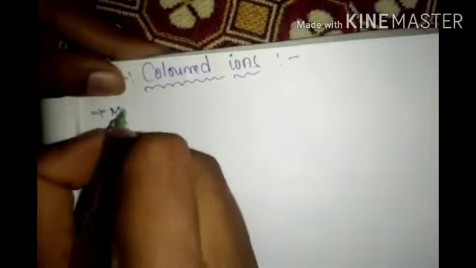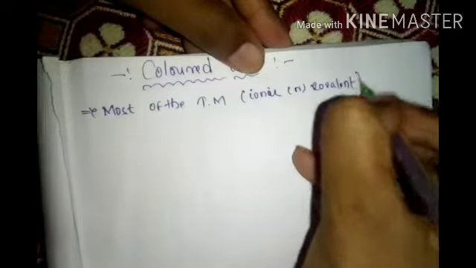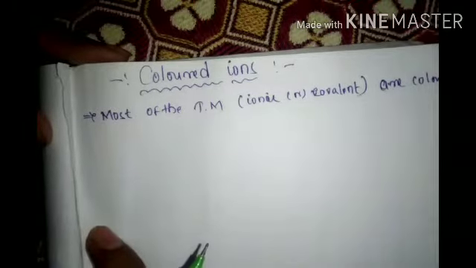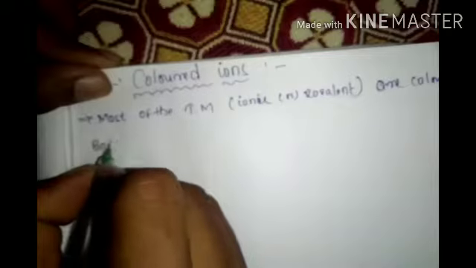Why will it come? First of all, most of the transition metal compounds, either ionic or covalent, are colored, in both solid form and aqueous form.